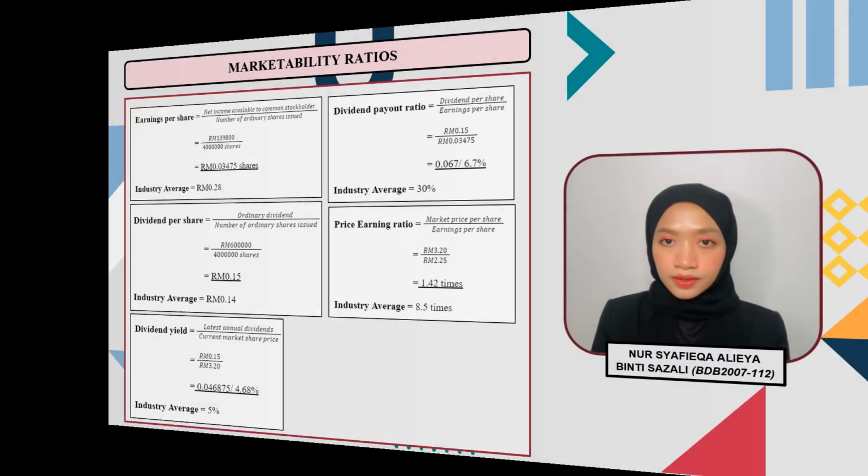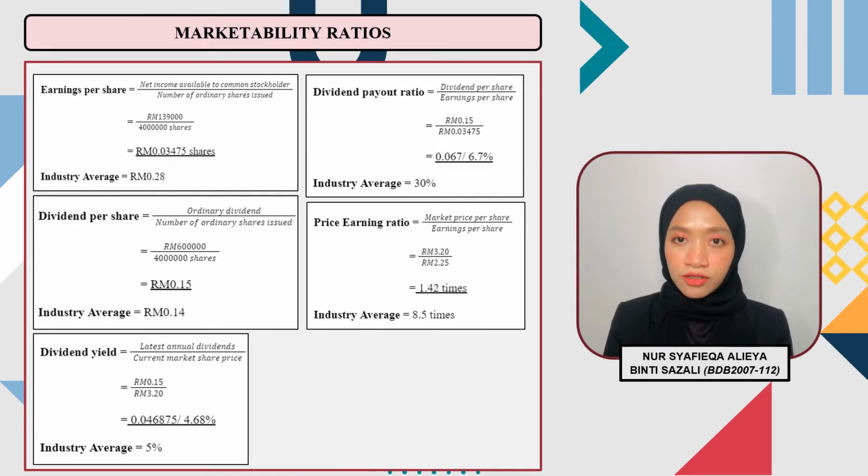Earnings per share for this company is RM0.03475. Industry average is 0.28 ringgit. Hikmah Bati Berhad shareholders are getting 0.03475 for each share held in the company. A higher value indicates a higher profit per share and is preferred by the existing shareholders as well as potential investors.